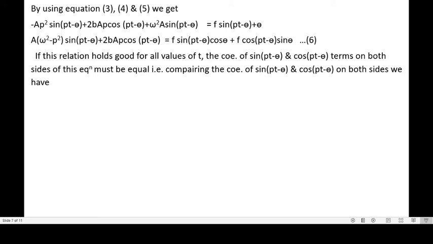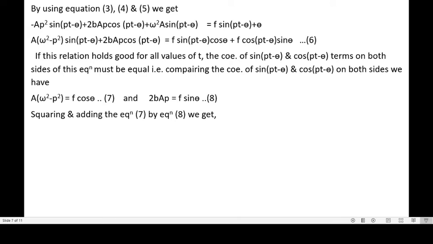That is, comparing the coefficients of sine of (pt minus theta) and cos of (pt minus theta) on both sides, we have a into (omega square minus p square) equal to f cos theta. This is equation number 7, and 2b ap equal to f sine theta. This is equation number 8.